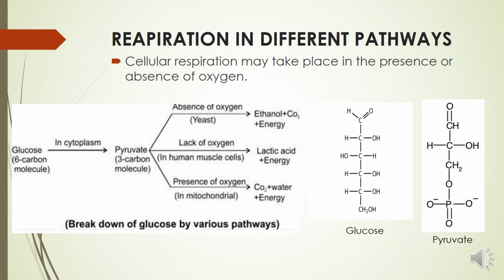The release of energy in this aerobic process is more than that of anaerobic respiration. The energy released during cellular respiration is immediately used to synthesize a molecule called ATP, adenosine triphosphate, which we have already discussed. This ATP is used in all other activities of the cells. So these are the different pathways of respiration.